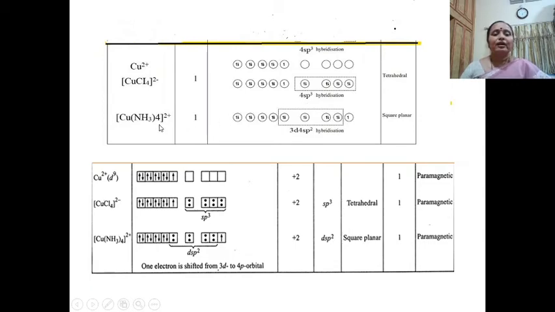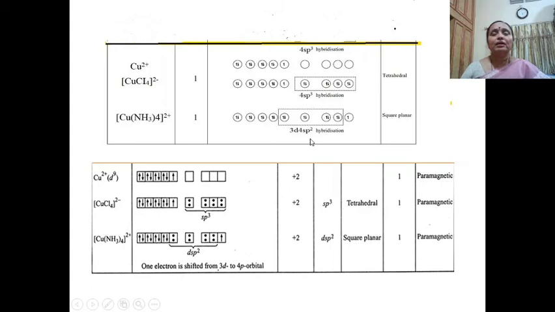But in the case of tetraamminecopper(II), the X-ray diffraction studies show that it has a square planar structure. To explain the square planar structure, there is a rearrangement. One of the d electrons, which was unpaired in the d orbital, is shifted to the p orbital, and to form a square planar complex it uses one d orbital, one s orbital and two p orbitals.